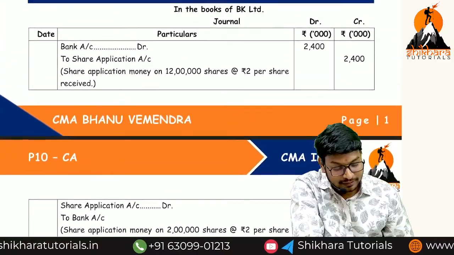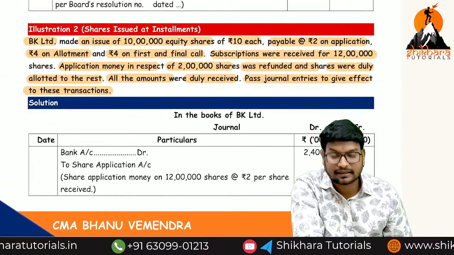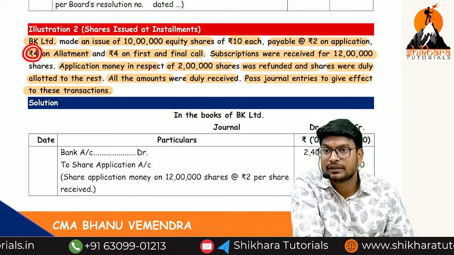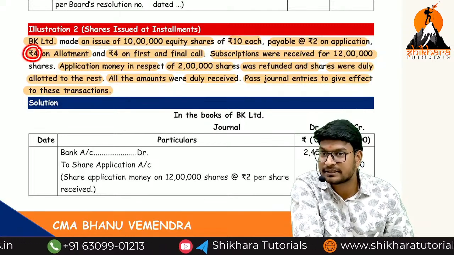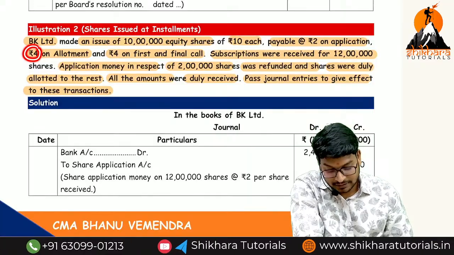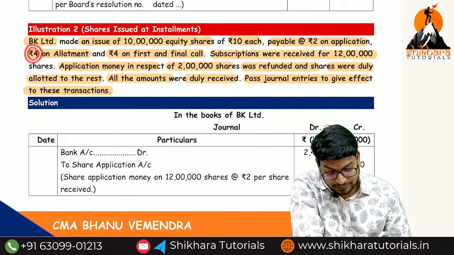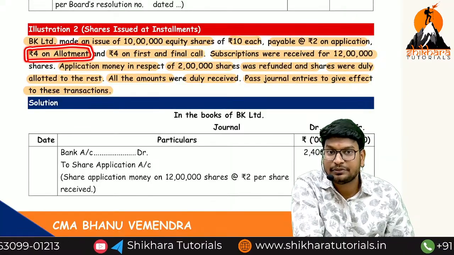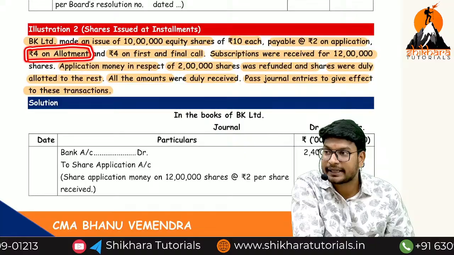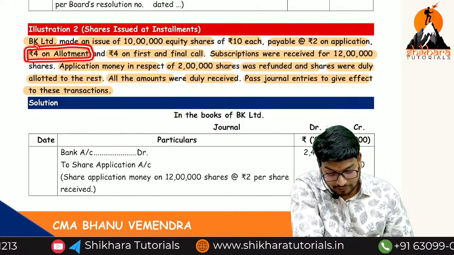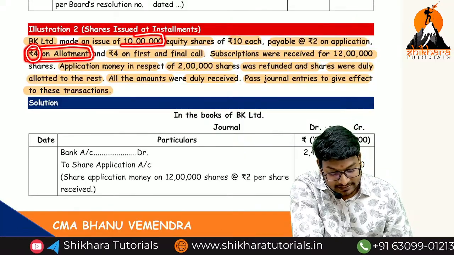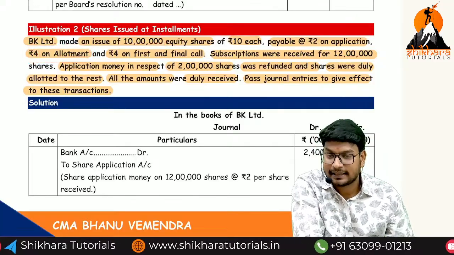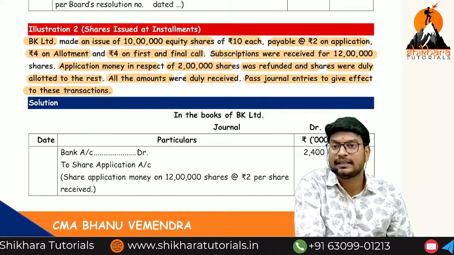What is the second one, ma? The second installment name is nothing but allotment. So allotment money is equal to how much? 4. Here there is no securities premium because the shares are issued at par. So that is the reason this is 4 rupees. What due entry we have to write first? Share allotment account debited to share capital account. So 4 into 10 lakhs shares, that is equal to how much, ma? 40 lakhs and 40 lakhs.